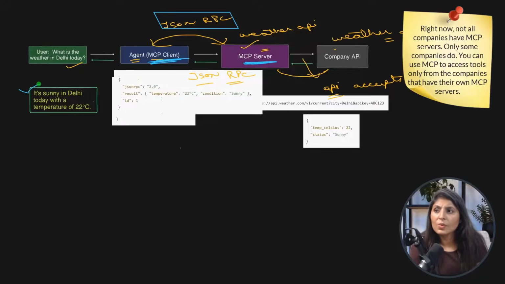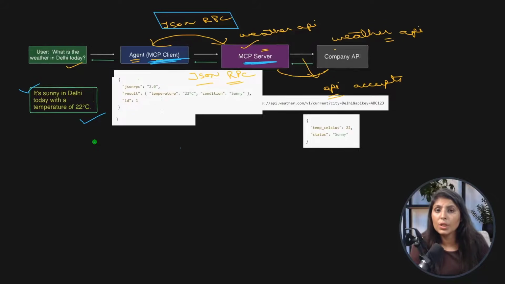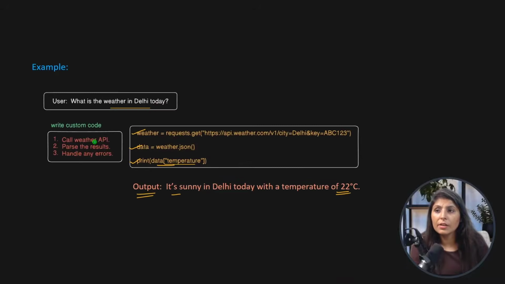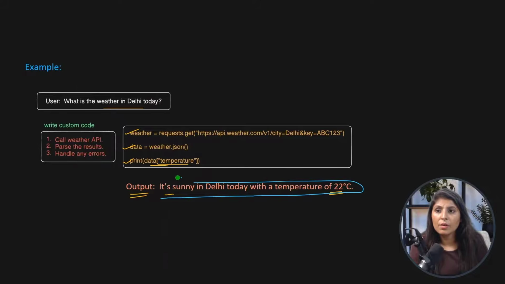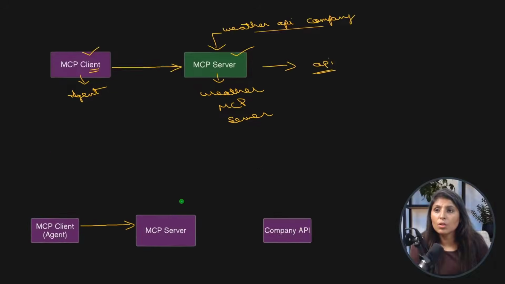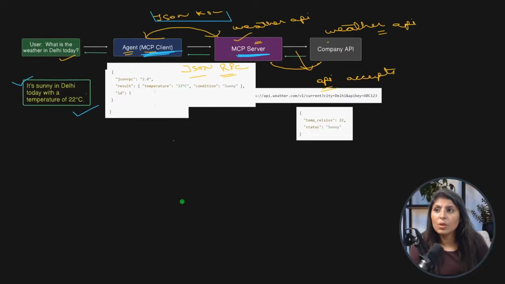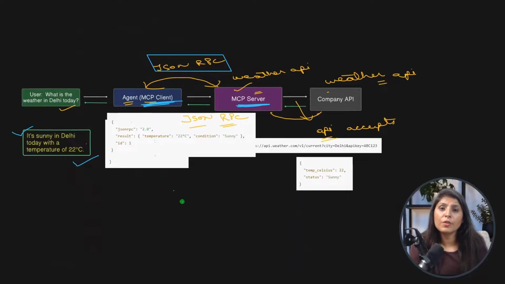Now the output which we are getting here is it's sunny in Delhi today with a temperature of 22 degrees Celsius, right? So this is the same output which we were getting using the traditional approach. Let me show you the traditional approach which we discussed here. So we are getting the same output over here without MCP, and when we used MCP at that time also we are getting the same output. So what is the benefit of using MCP?